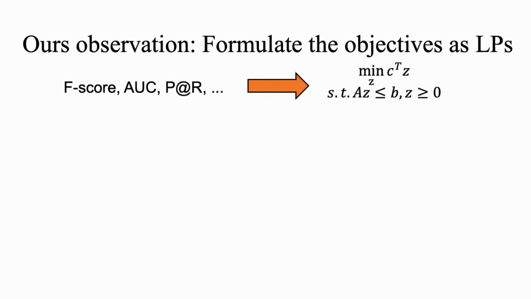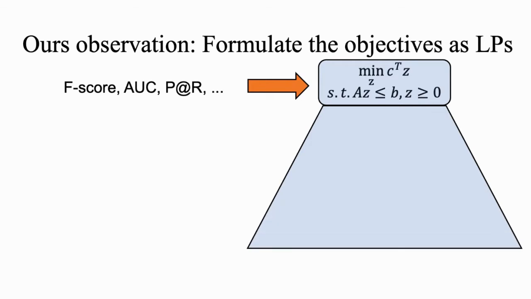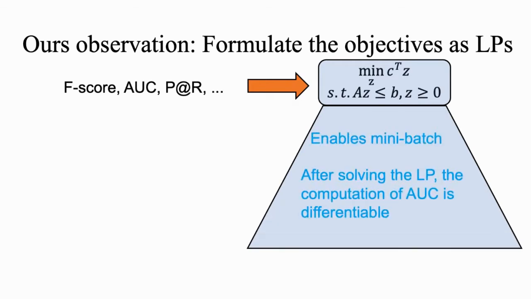The formulation shown here in the previous slides extends readily to other objectives such as F-score, P at R, etc. We provide more details in our paper showing that LPs have a rich structure or expressivity and are important in designing custom loss functions, so please check it out. In a sense, by formulating these functions as LPs, we enable the use of mini batches and can compute the estimate of AUC once the LP is solved. Our basic workflow is shown here.